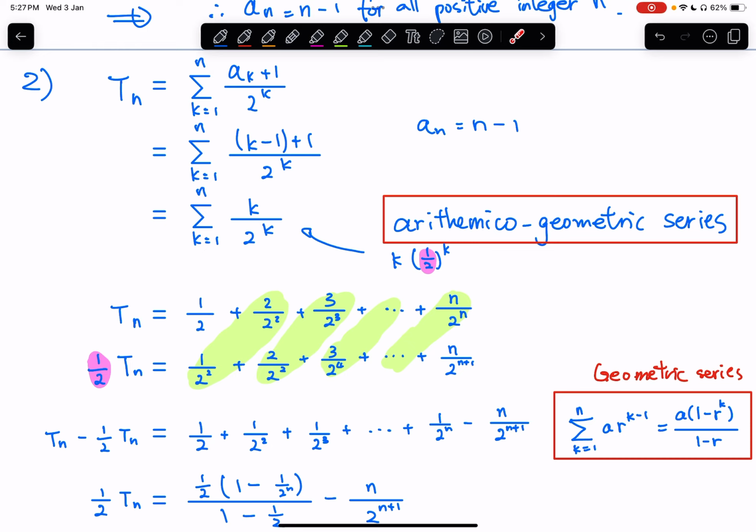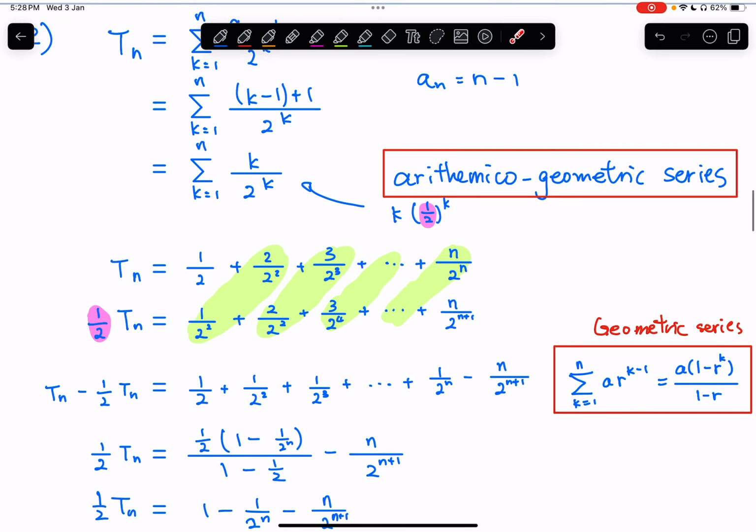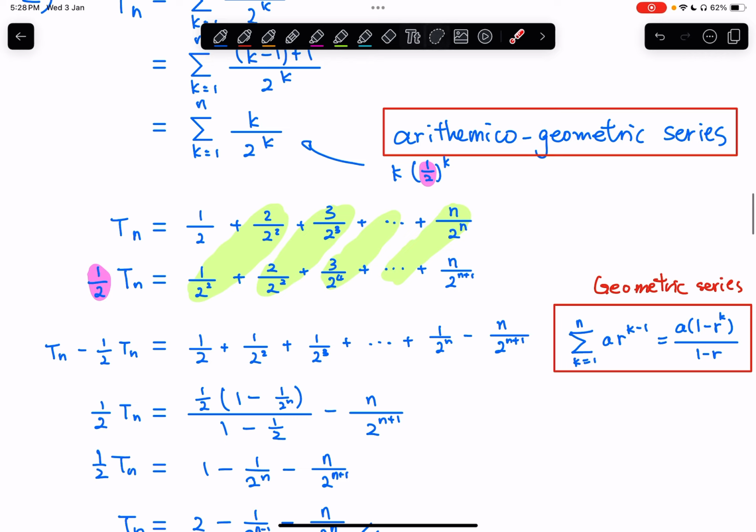Okay, so after that, you'll notice one thing very useful. You notice all the diagonal terms, the number above, the numerator above, the difference is only 1. So after subtraction, all the numbers in the numerator, except the first and the last term, are going to be 1 after the subtraction. And then it gives us a very beautiful expression below. Okay, if we look at this expression below, now it becomes a geometric series plus an extra term at the end.